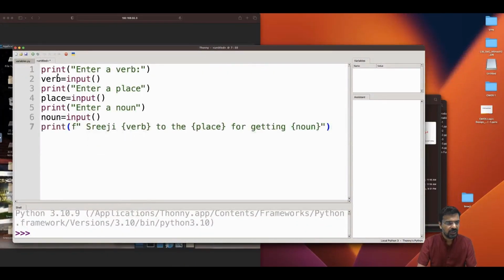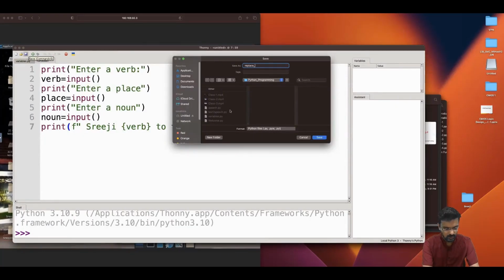Here I'm telling it to print enter a verb. Then I initialize a variable verb equal to input from the keyboard. Then I print enter a place, and declare a variable place, with input taken from the keyboard. Then I enter a noun and get the input, and then I'm printing an f-string with the variables verb, place and noun. Okay, so I'm going to save this file.